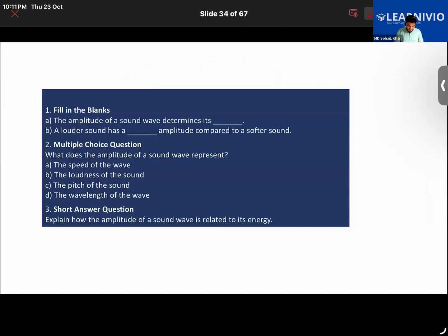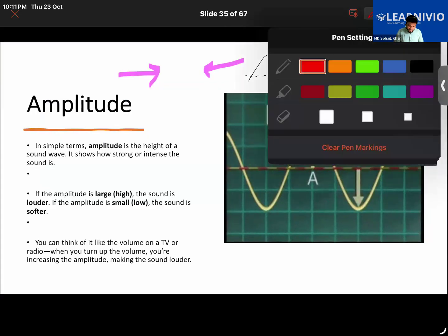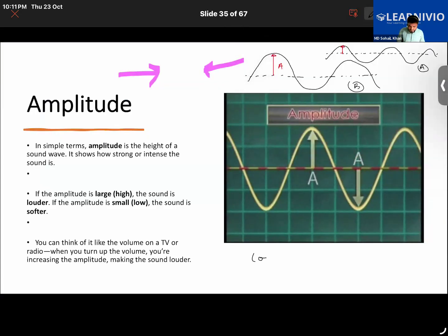You guys answer these questions now. The amplitude of a sound. By the way, there's one more thing I will tell you. The loudness of a sound is measured in decibel. Decibel is actually an SI unit to measure the sound. Okay.